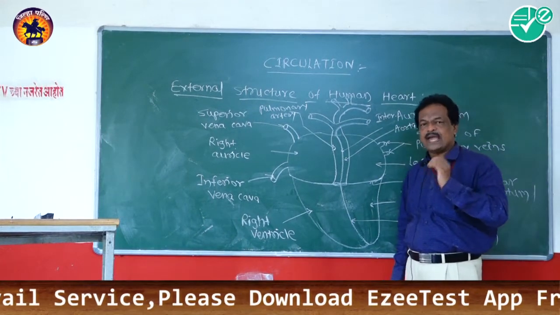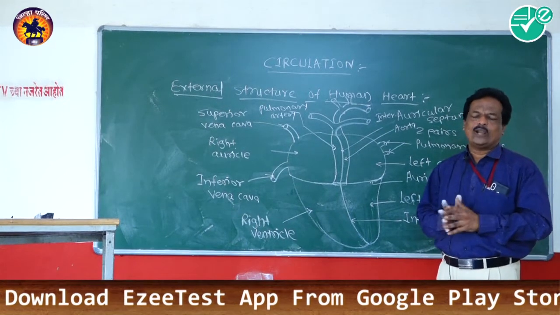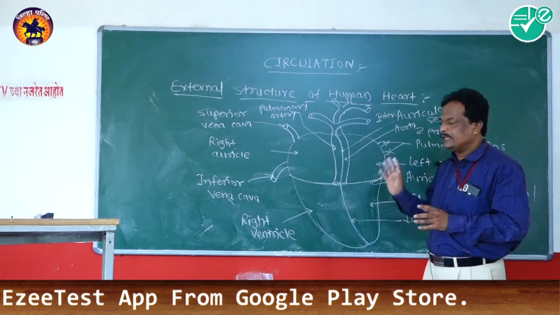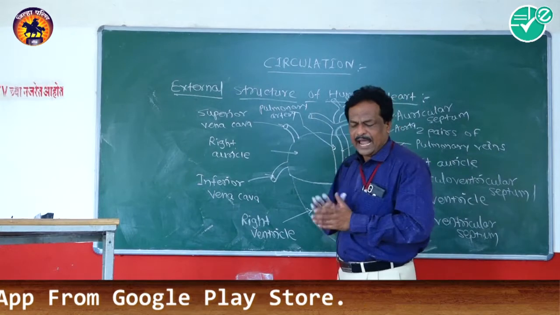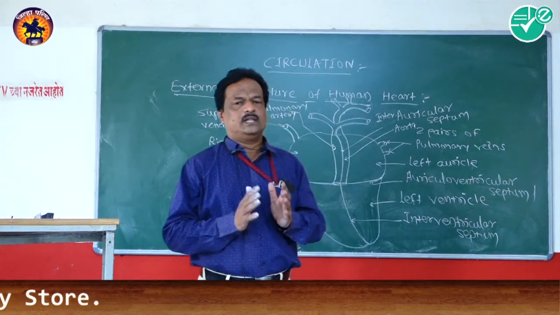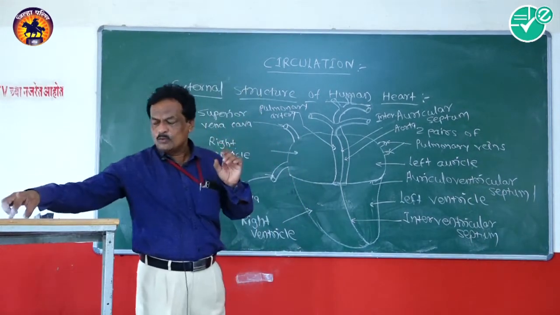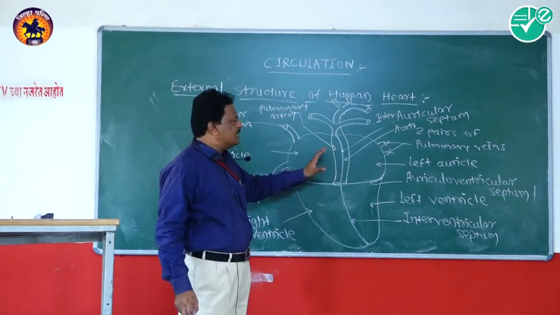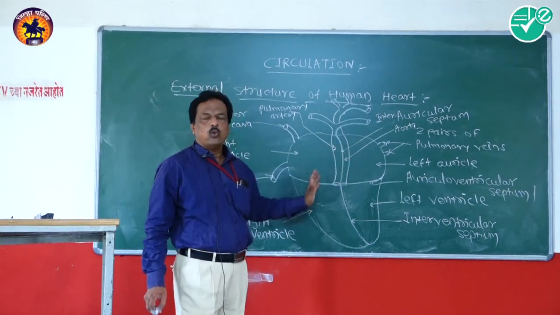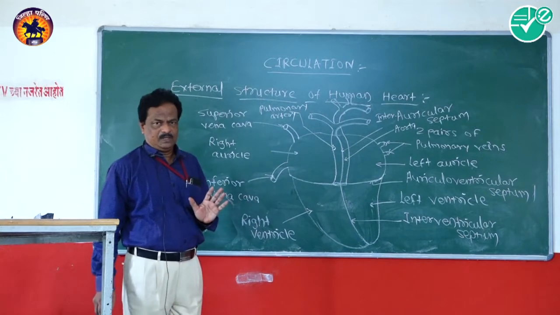Just behind that sternum plate, in the thoracic cavity, the heart is located. It is present in between the two lobes of the lungs. The lobes of the lungs are surrounded by the whole structure of the human heart.